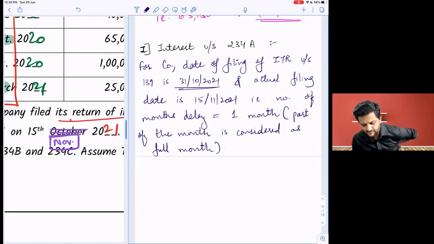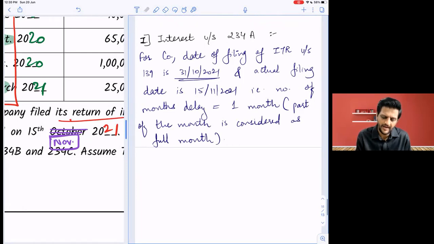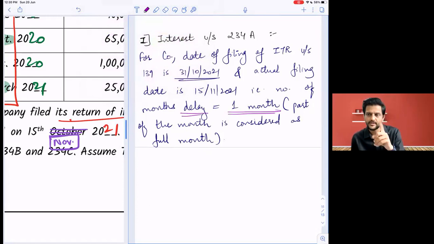Part of the month is considered as a full month. Done till here, all of you? So there is a delay of 1 month. Delay of 1 month. Clear? What is the rate of interest? 1%.